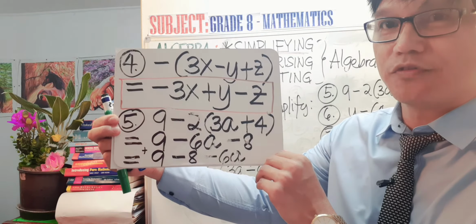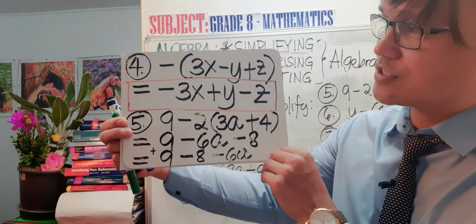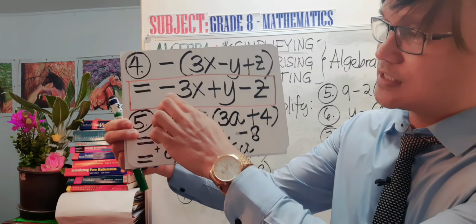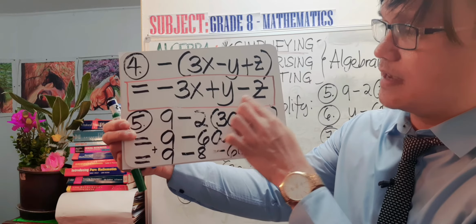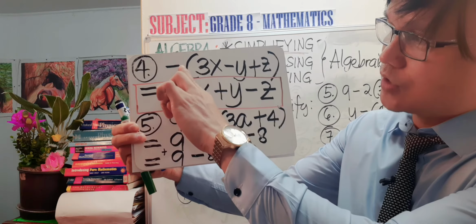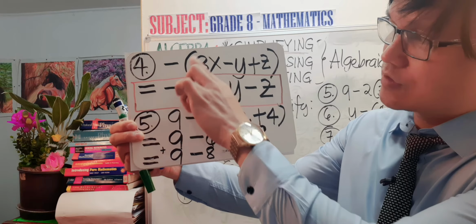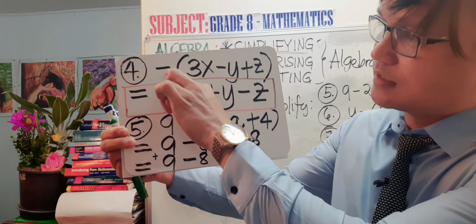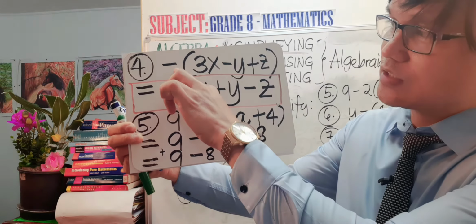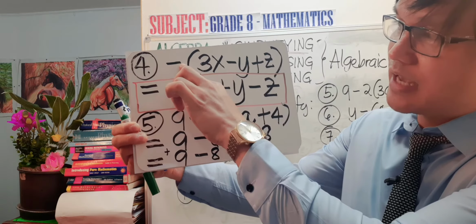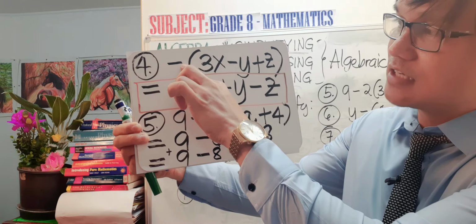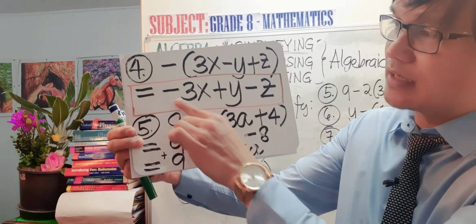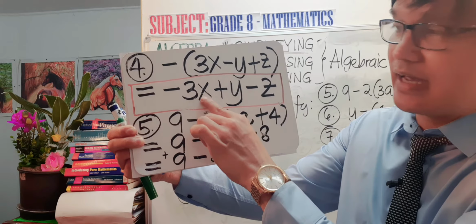For question 4 and 5, our answer there is negative 3x plus y minus z. Now take note that the factor outside this expression is 1, so that is now negative 1. Negative 1 times 3x equals negative 3x.